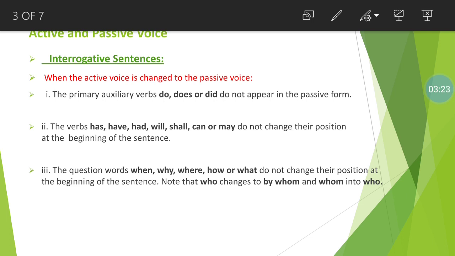Number third, the question word begins with when, why, where, how, what, etc. Their place does not change in passive voice. Means the WH word remains as it is in passive voice also. Only who transfers into by whom, or whom transfers into by whom, etc. Such are the changes that occur in active to passive of interrogative types of sentences. If all of us know these three changes, you can easily transfer active to passive in any kind of grammatical sentence.